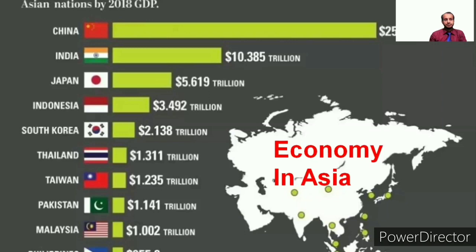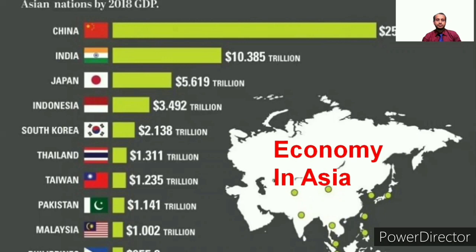Economy in Asia. Dear students, you can see that China's total economy is $25.2 trillion. Now India, 10.385 trillion dollars, and Japan, 5.619 trillion. Indonesia, 3.492 trillion.